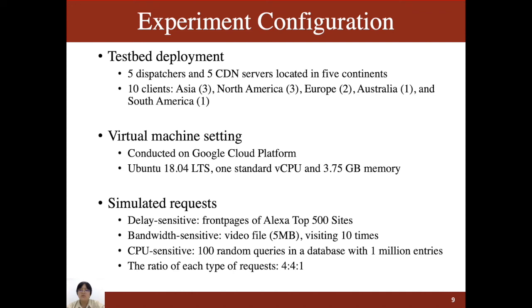We simulate the evaluated requests. For the delay-sensitive requests, we call the home pages of Alexa Top 500 sites and generate visits to these web pages. For bandwidth-sensitive requests, we generate a video request with a size of 5 MB and visit it 10 times. For CPU-sensitive requests, we perform 100 random queries in a database with 1 million entries. We construct the evaluated requests by randomly selecting the 3 types of requests with the ratio of 4 to 4 to 1.